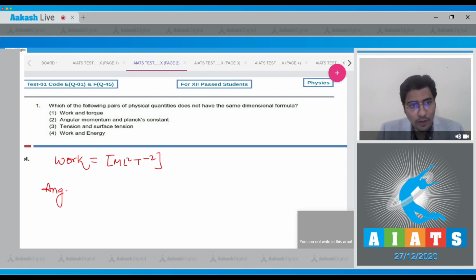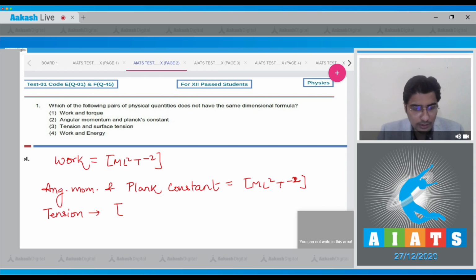The dimension of angular momentum and Planck constant are the same, and that is equal to M L2 T minus 1, while for tension the dimension is M L T minus 2, and for surface tension, dear student, the dimension is M T minus 2.